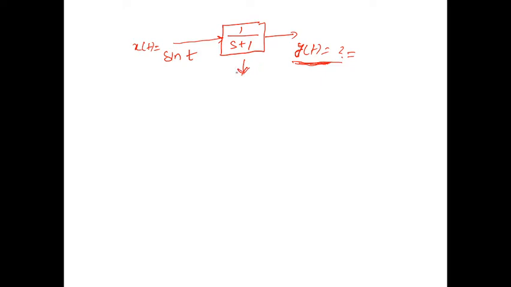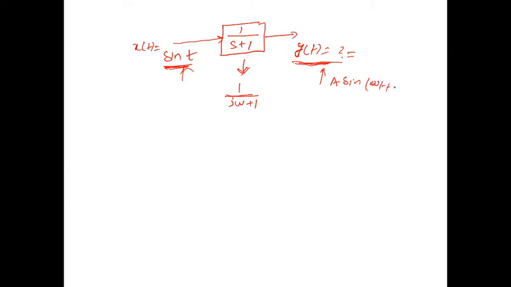See, such type of question may be asked when a sinusoidal input is provided to find the response of the system. Then you have to adopt a procedure like this. 1 upon s plus 1 may be represented as 1 upon j omega plus 1, and you know that whenever the input is sinusoidal, then your output must be sinusoidal. There is change only in the magnitude as well as the phase.